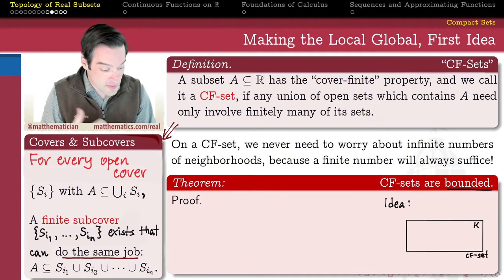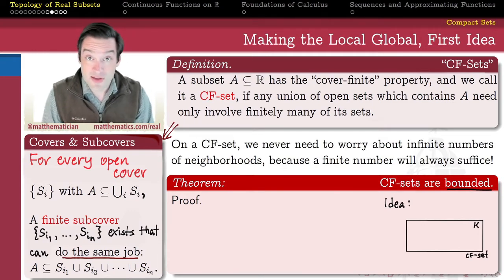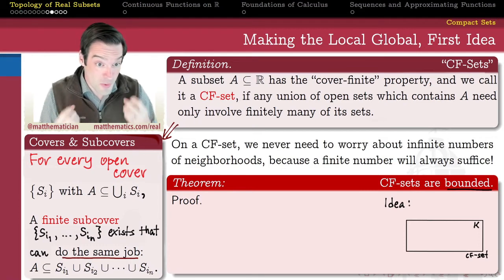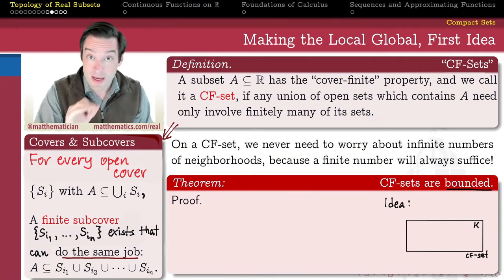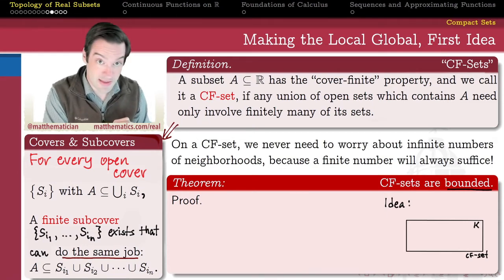So let's see if we can prove something about CF sets that can help us to understand what's going to be required of sets that we want to satisfy this property. So what we'll prove here is that CF sets are necessarily bounded sets in a metric space, so in particular in the real line.